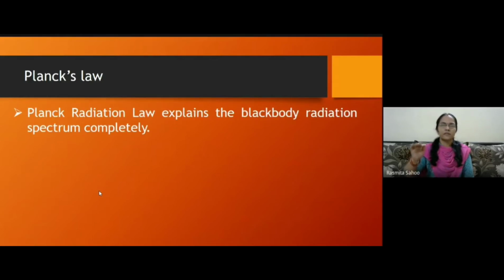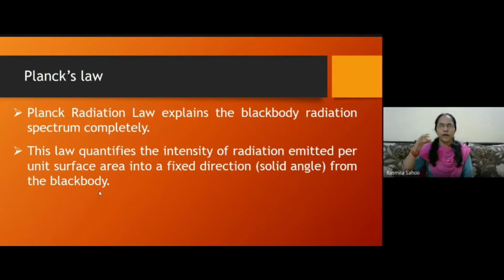So this is the black body radiation law, which could explain the spectrum completely, and this law gives us the quantitative idea about the radiation density emitted by the black body surface, and how that quantity changes with frequency and wavelength.